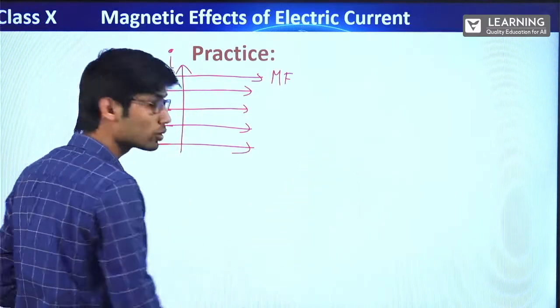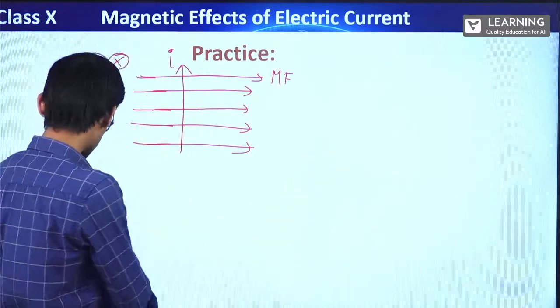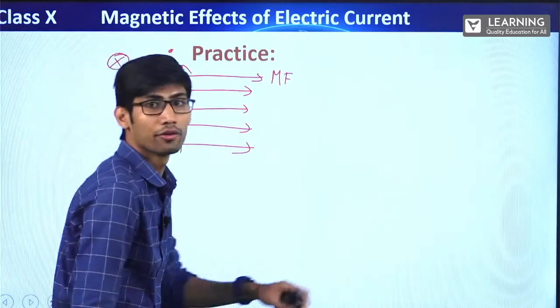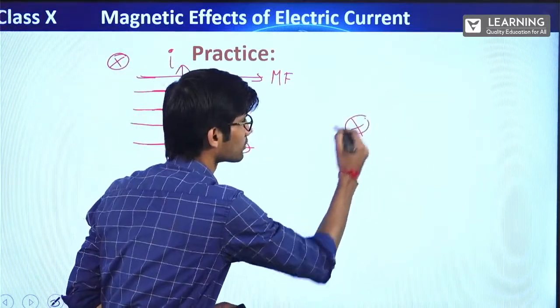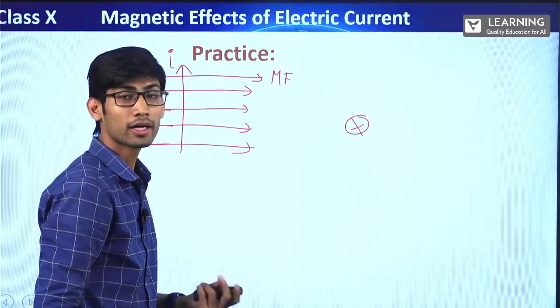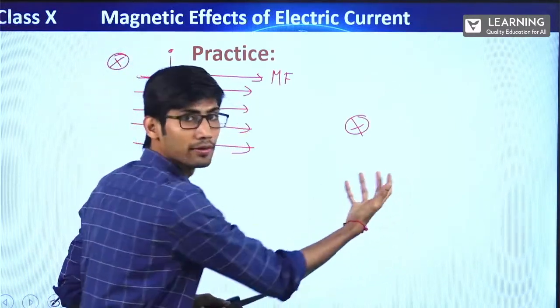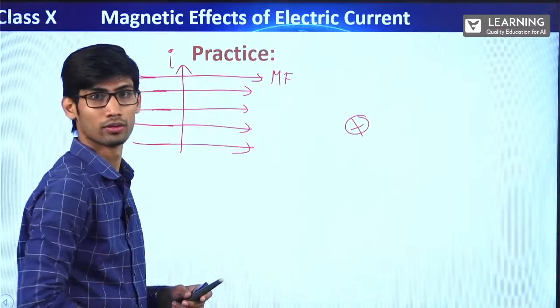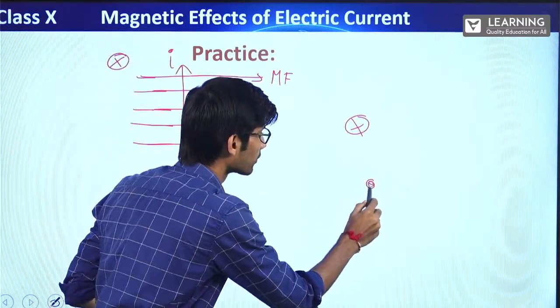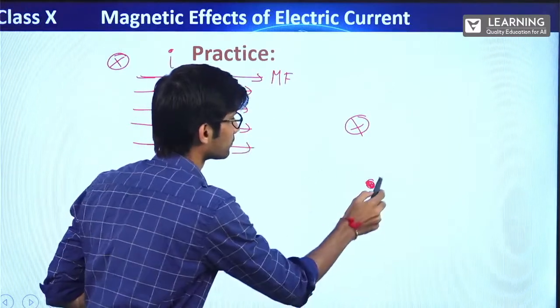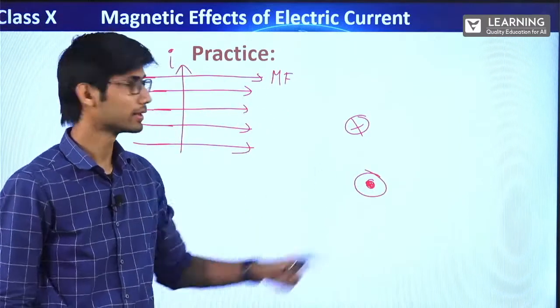How do we show that? If you want to show something is going inside, you have to show it with this cross. And if you want to show something is coming outside of this board, or outside of your notebook, you have to show it with a dot. All right, this is inside.